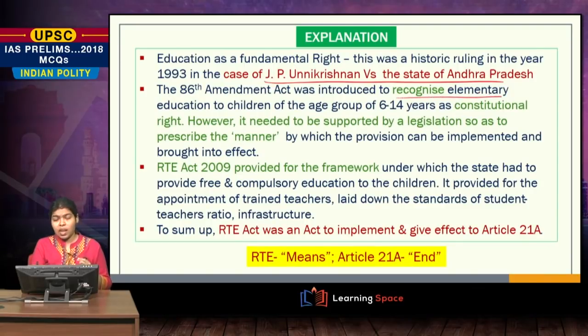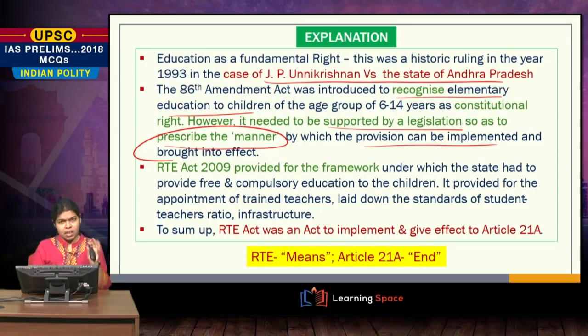It is introduced to recognize elementary education to the children of the age group of 6 to 14 years as a constitutional right. However, to enforce this, it needed to be supported by a legislation so as to prescribe the manner by which this provision can be implemented. So this 21A is nothing but your article that prescribes the intention of the government, and it will serve as a constitutional right for the citizens to put a case against the state.